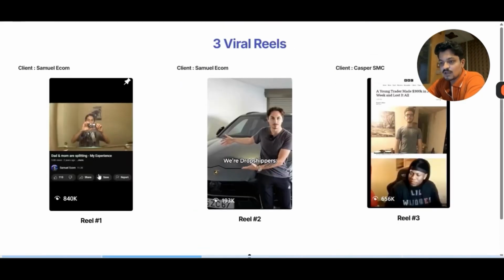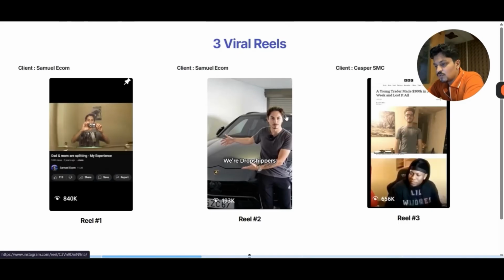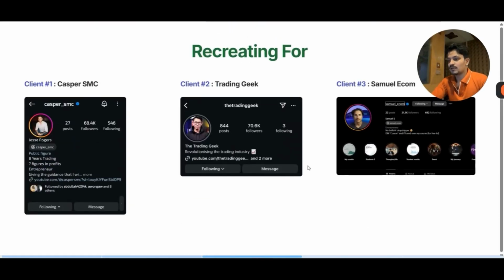The exact way we ideated, the exact way we wrote the copy, each and every thing, just the pictures and the story will be changed, obviously. The whole interface is going to be the same. Then I'm going to recreate the second video from Samuel Ecom, We are dropshippers, and replicate this idea for this client right here, Trading Geek.